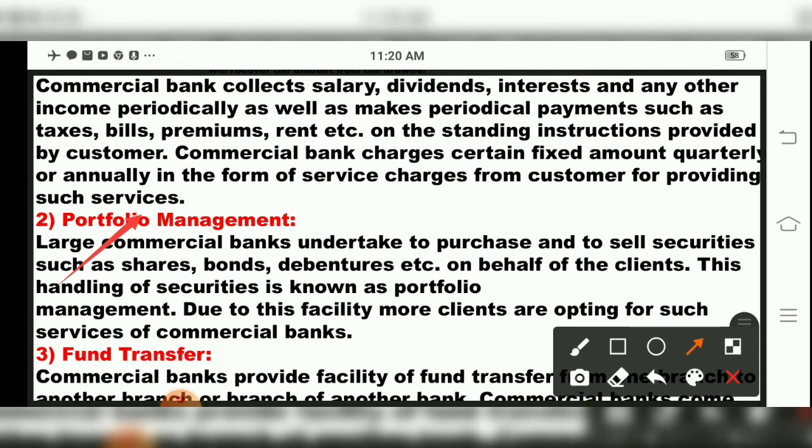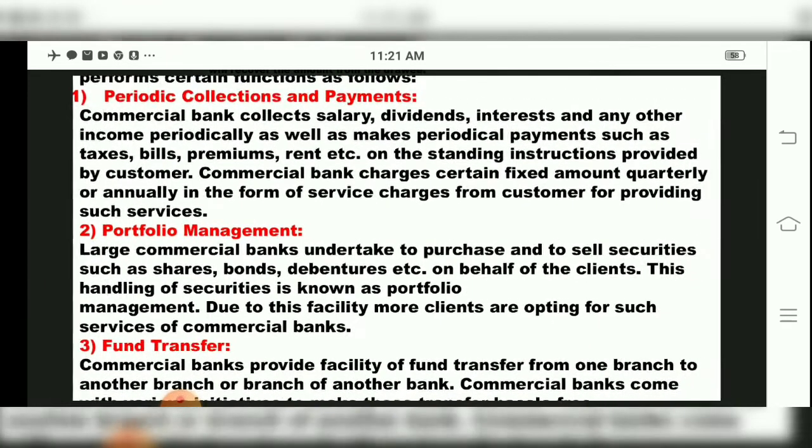It means this bank will take the responsibility of selling securities of the customer in the form of shares, bonds, debentures. So handling of securities is known as portfolio management, keep in mind, children. And due to this facility, more clients go for these services of portfolio management in commercial banks, children.